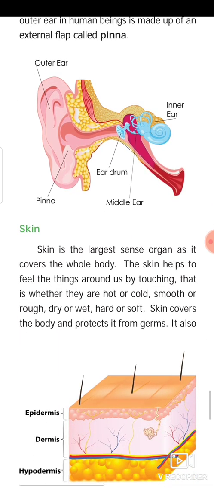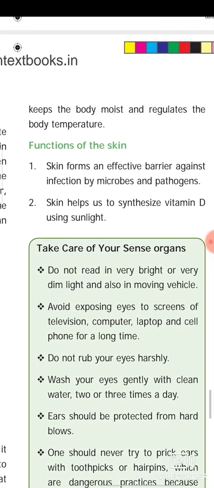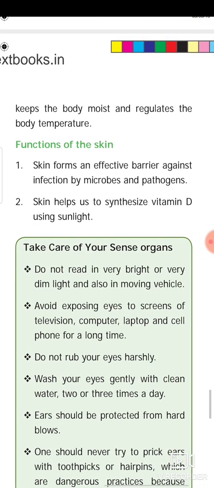Skin is the largest sense organ as it covers the whole body. The skin helps us to feel the things around us by touching, that is, whether they are hot or cold, smooth or rough, dry or wet, hard or soft. Skin covers the body and protects it from germs. It also keeps the body moist and regulates the body temperature. Functions of skin: skin forms an effective barrier against infection by microbes and pathogens. Skin helps us to synthesize vitamin D using sunlight.